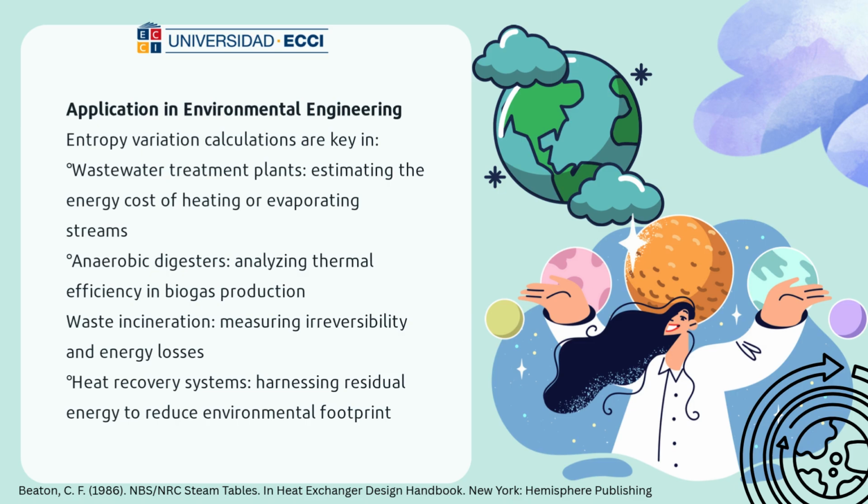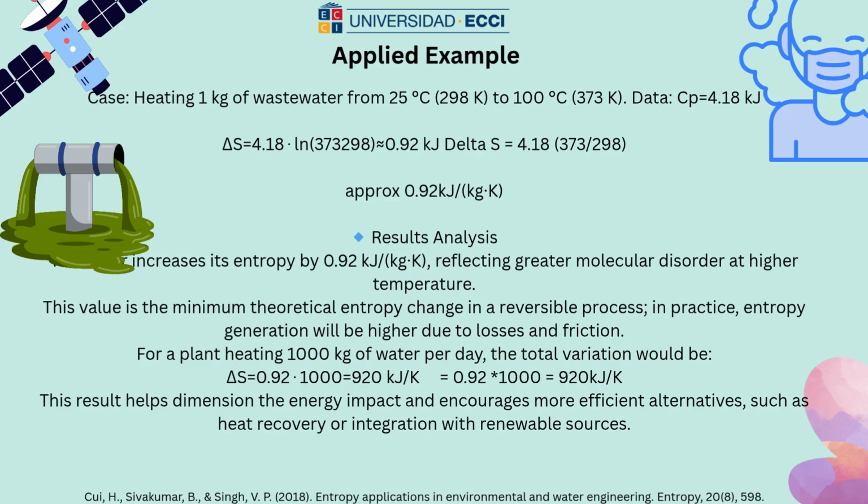Applied example: heating 1 kilogram of water from 25 degrees Celsius to a higher temperature, with specific heat equal to 4.18 kilojoules per kilogram per Kelvin.